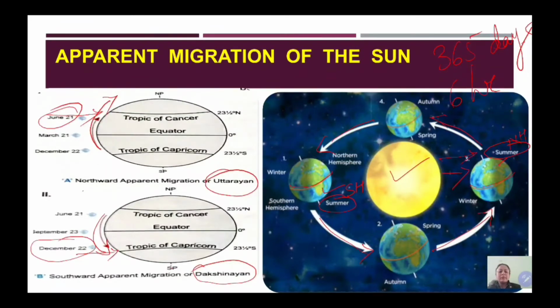That is the northward apparent migration of the sun, and the southward apparent migration of the sun is called Dakshinayan. It is called apparent migration because the sun doesn't move; rather the earth is moving around the sun in its orbit, and therefore these phenomena occur.